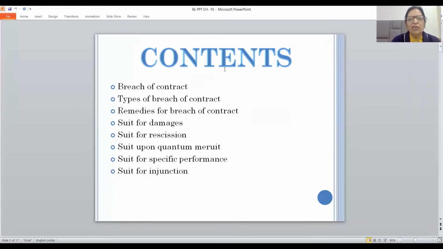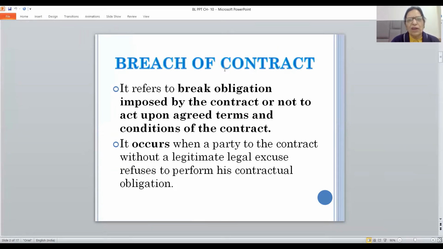First of all, meaning of breach of contract, then types of breach of contract, and then remedies available to the aggrieved party in case of breach of contract: suit for damages, suit for rescission, suit upon quantum meruit, suit for specific performance, and suit for injunction. Very important question from examination point of view: what are the remedies available to the aggrieved party in case of breach of contract?